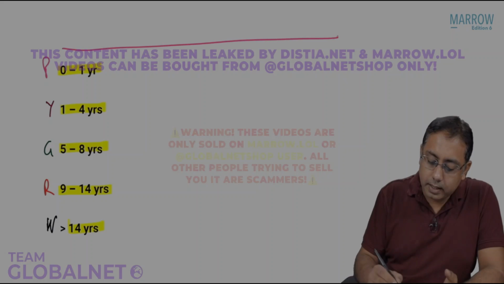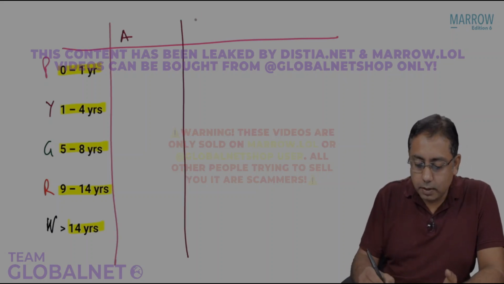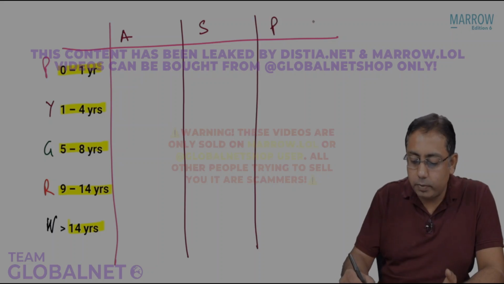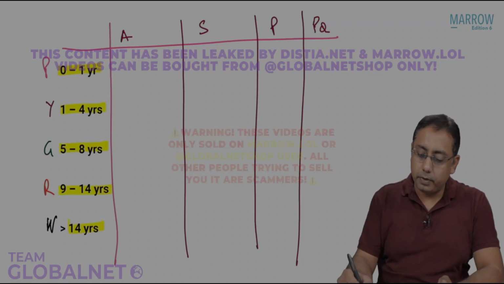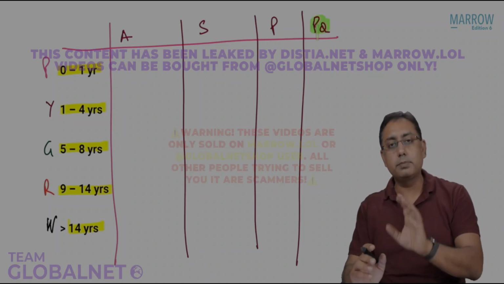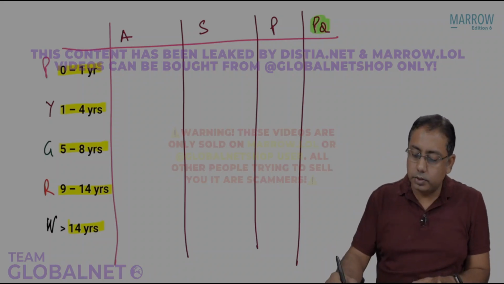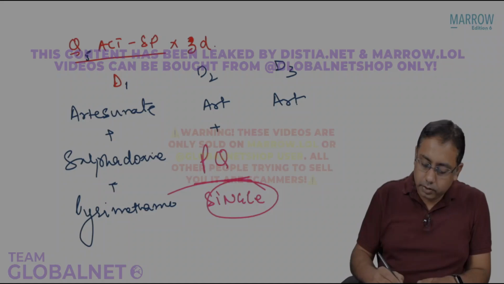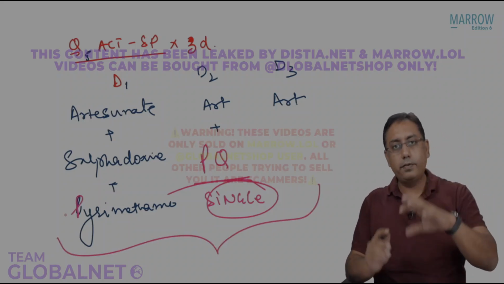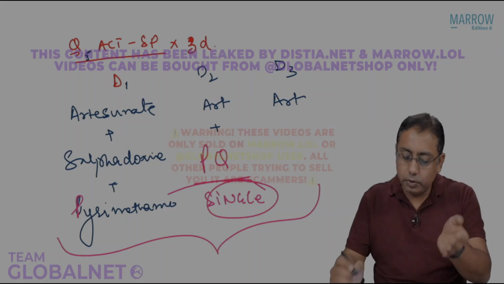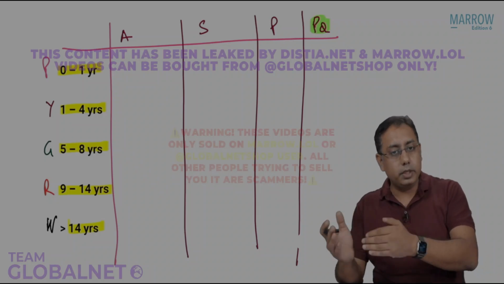In these age-based categories, we are going to give them artesunate, sulfadoxine, primaquine and pyrimethamine. PQ stands for primaquine, okay? I'll discuss PQ last because it is given only on a single day. What you have understood till now is that you are giving 3 days artesunate combination therapy with different drugs. Now I'm going to show you the dosage of those drugs based on day 1, day 2, day 3.